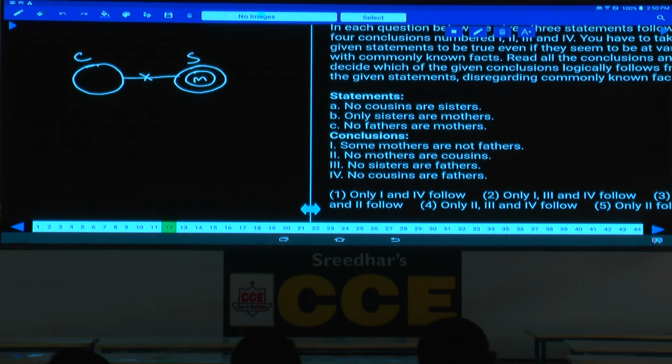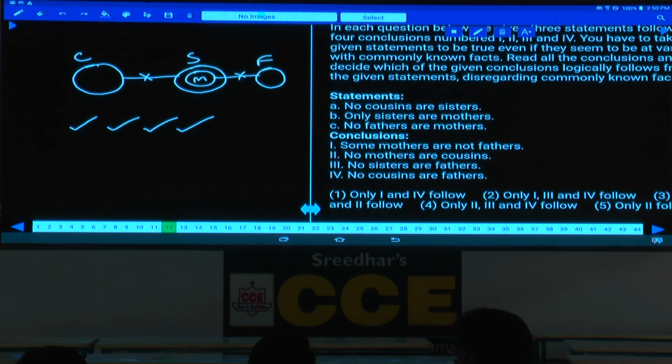Clear? And no fathers or mothers. No fathers or mothers, no intersection between father and a mother. Some mothers are not fathers, definitely true. No mothers are cousins, that is also definitely true. No sisters are fathers, that is also definitely true. And no cousins are fathers, that is also definitely true. And in total, if you observe here, all the four conclusions follow. And all these four are negative conclusions.